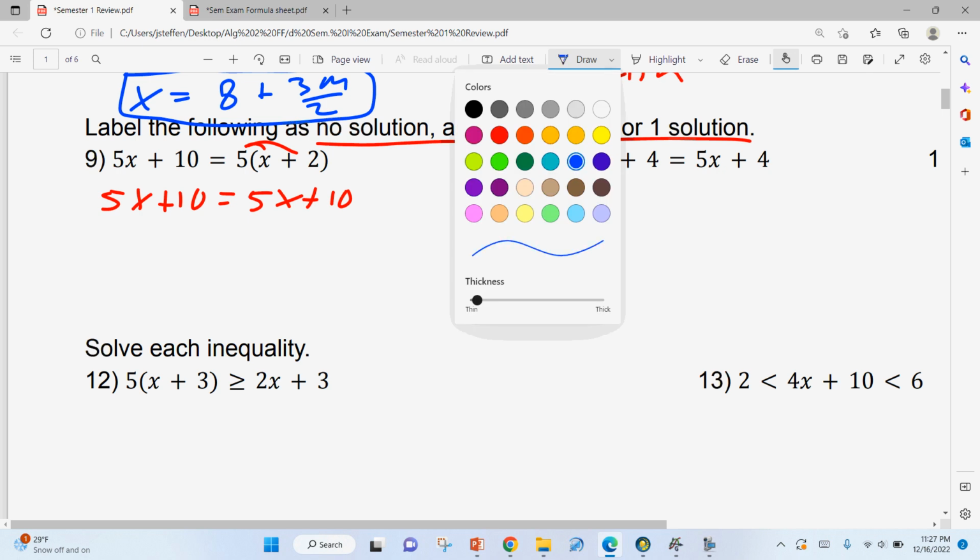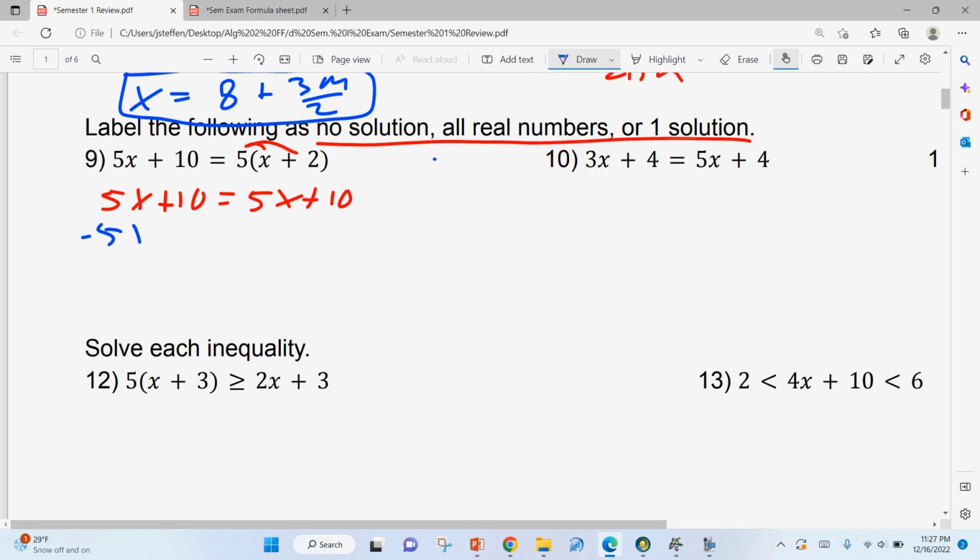Some of you guys maybe already know the answer from here, but I still encourage you to keep solving, because some of you know the answer already, but some of you think you know the answer already and you still miss this. So I keep solving. Those cancel. 10 is equal to 10.